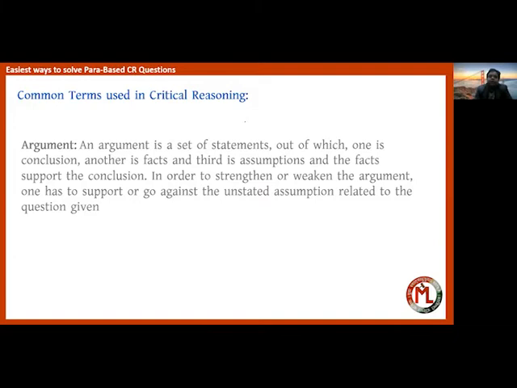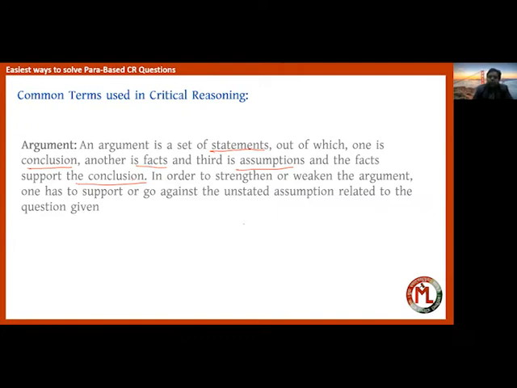See, argument is basically a set of statements, out of which one is the conclusion. Another can be facts, and third can be assumptions, the assumptions and the facts that support those conclusions.